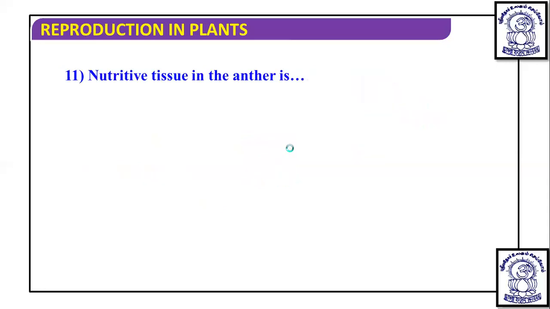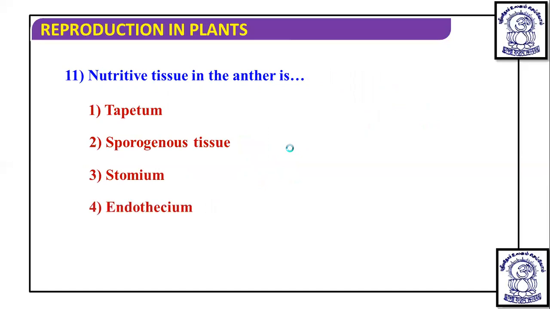Next to that, the question is nutritive tissue in anther is. Dear student, you know that in anther, pollen grains are developed in the pollen sac. And this pollen sac is covered by the tapetum, which is the innermost layer of anther wall. And this tapetum provides nourishment to the developing pollen grain. So the nutritive tissue of anther is nothing but the tapetum.